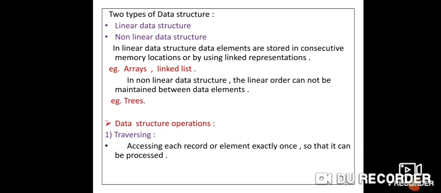See the example of an array. In an array, data is stored in contiguous memory locations. So in an array, at least one time, at once, the data can be accessed. It is called traversing.